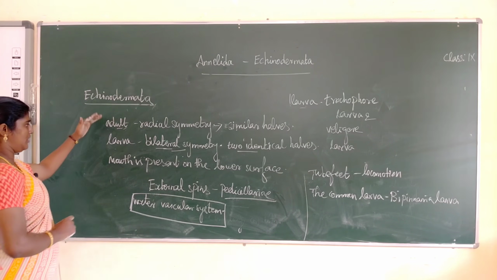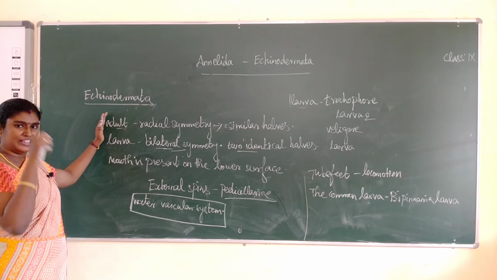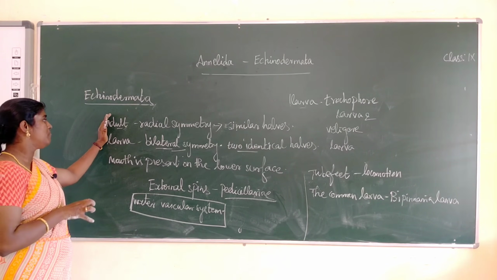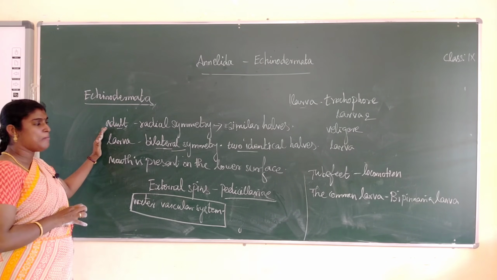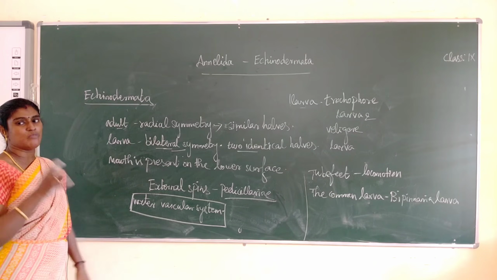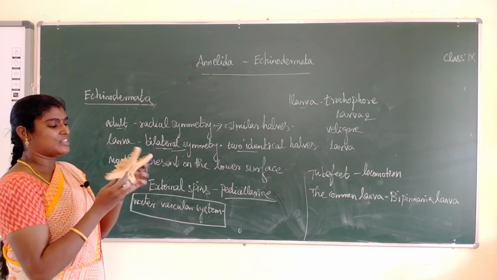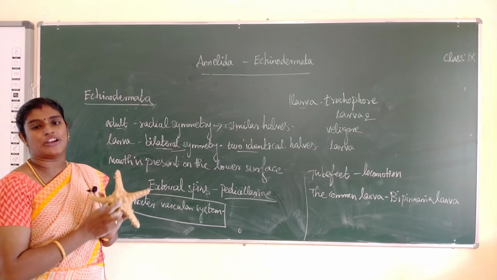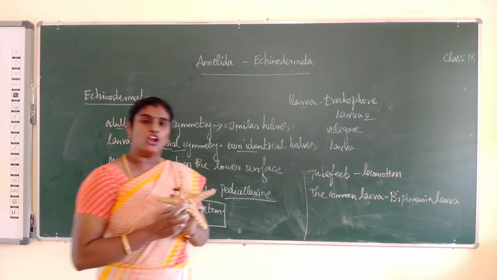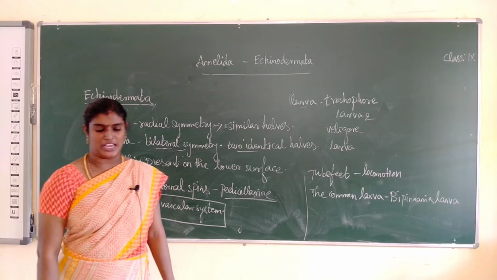Okay, first point, these are exclusively marine organisms. The adult is radially symmetrical. Next, the larva is bilaterally symmetrical. Next, where is the mouth present? The mouth is present on the lower surface. Okay, next, many spines are present. That is called pedicellariae. Next, the locomotory organ: tube feet. The common larva name, Bipinnaria larva.